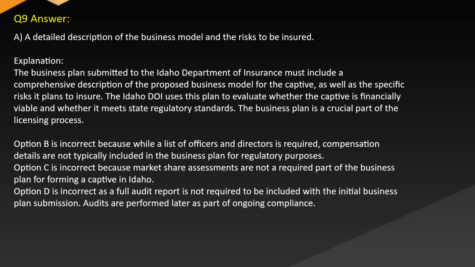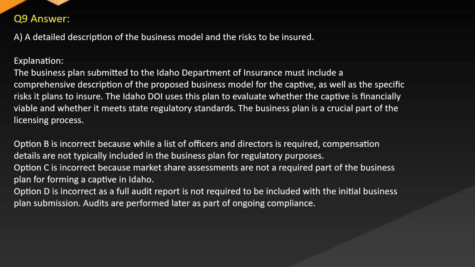Explanation: The business plan submitted to the Idaho Department of Insurance must include a comprehensive description of the proposed business model for the captive as well as the specific risks it plans to insure. The Idaho DOI uses this plan to evaluate whether the captive is financially viable and whether it meets state regulatory standards. The business plan is a crucial part of the licensing process.